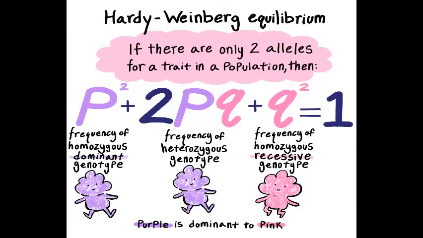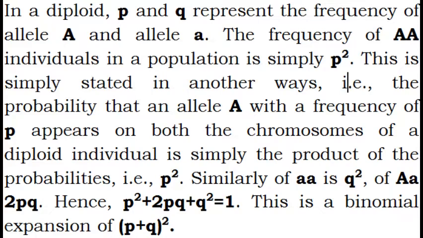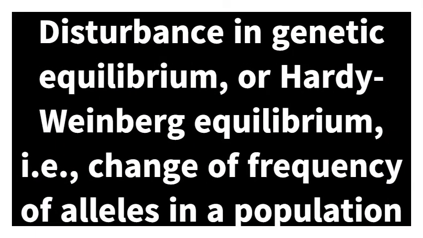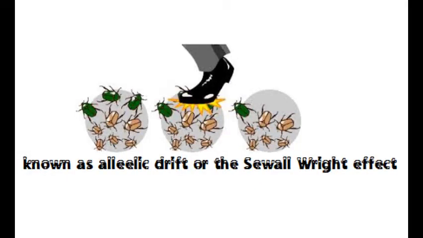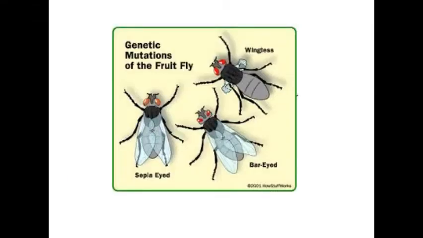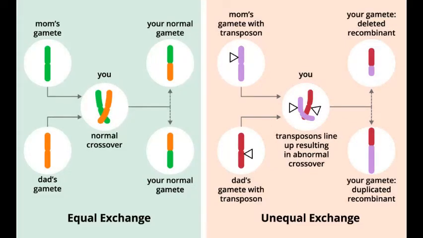When the frequency measured differs from expected values, the difference, or direction, indicates the extent of evolutionary change. Disturbance in genetic equilibrium, or Hardy-Weinberg equilibrium, that is, change of frequency of alleles in a population, would then be interpreted as resulting in evolution. These factors are known to affect Hardy-Weinberg equilibrium: gene migration or gene flow, genetic drift, mutation, genetic recombination and natural selection.